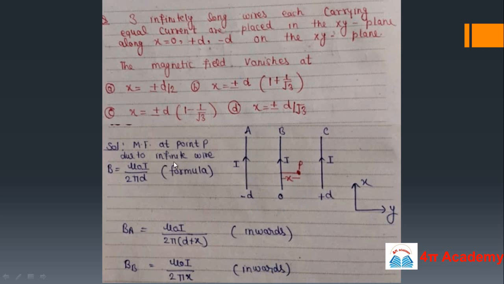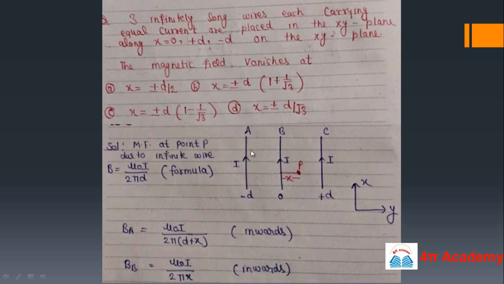The formula of magnetic field at any point P due to an infinitely long wire is B equals mu naught I upon 2 pi d, where d is the distance. But in our case we have three wires, so at this point P we will have magnetic field due to wires A, B and C. So the magnetic field at P due to wire A will be mu naught I upon 2 pi (d plus x), because this distance is x, so this distance will be d plus x, and the direction will be inwards.